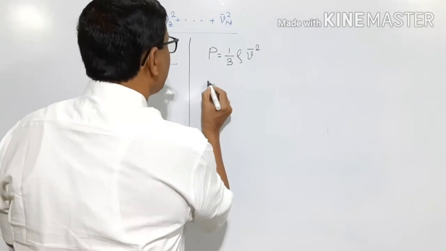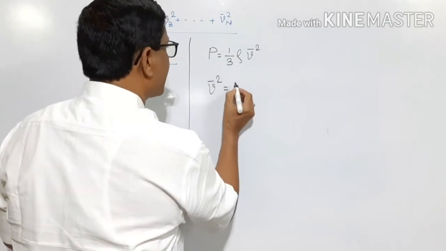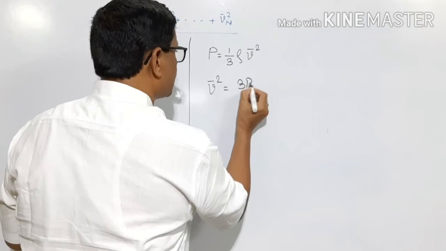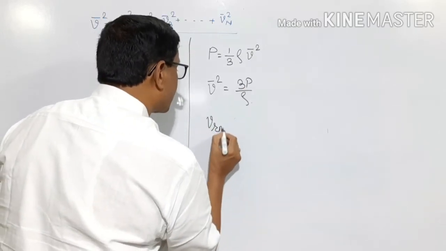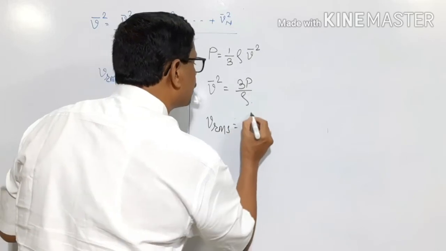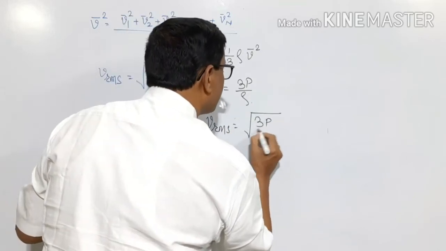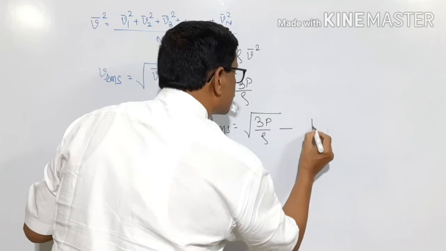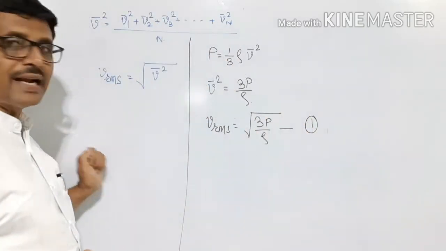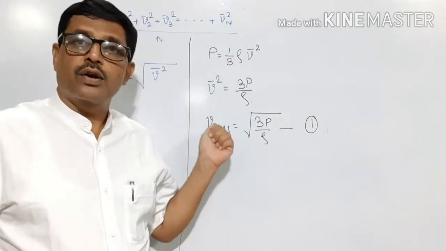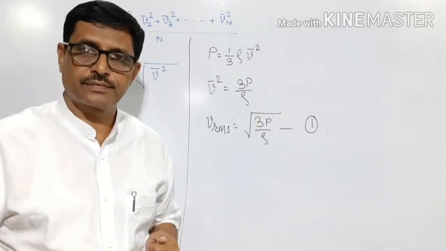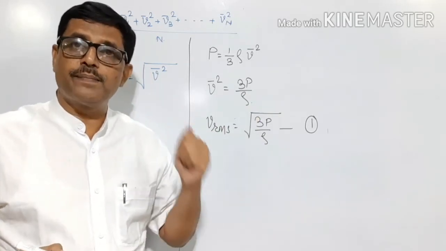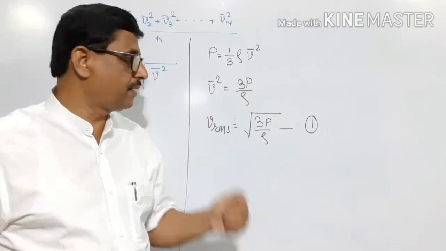Therefore, this mean square speed V bar square is equal to 3P divided by rho. Therefore, Vrms is equal to square root of 3P divided by rho. This is the one equation that we get for root mean square velocity or root mean square speed.